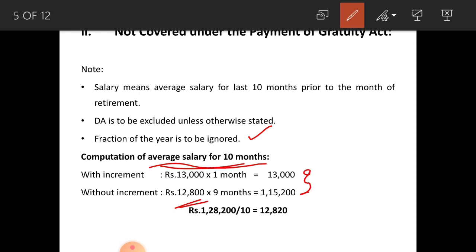Total of these two amounts to rupees 1,28,200 divided by 10, because you have to consider average salary of last 10 months. Average salary of last 10 months amounts to rupees 12,820. It is the average salary of last 10 months excluding DA.